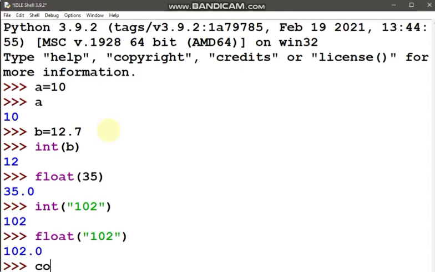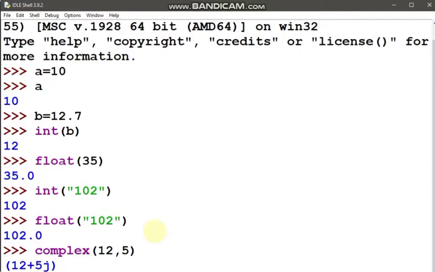Similarly, if I want to use the complex function, let us take two numbers. Which is the real part? Yes, the real part is 12 and the imaginary part is 5. So what will be the answer? 12 plus 5j. Yes.